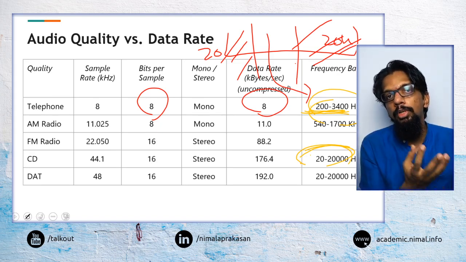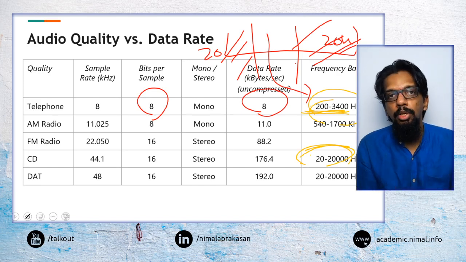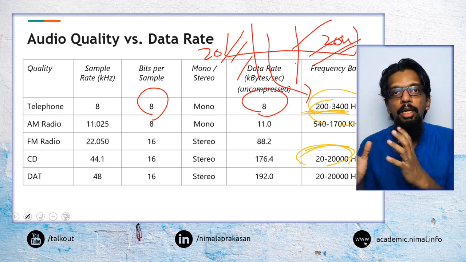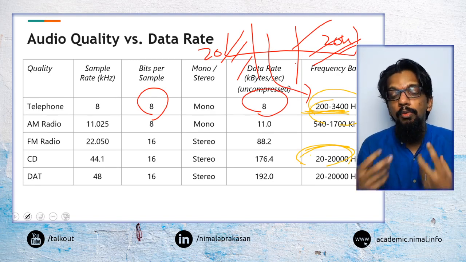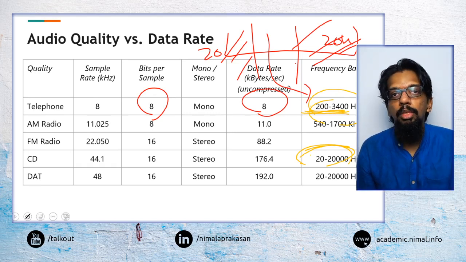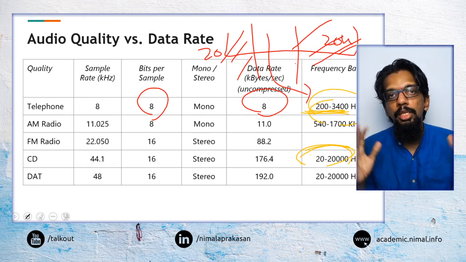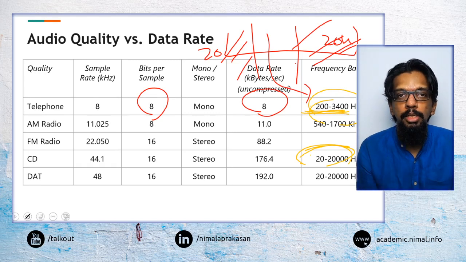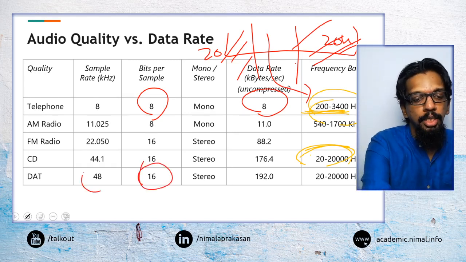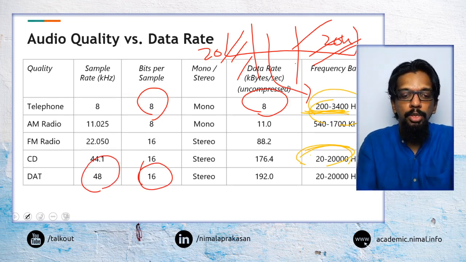So we have to trade off space requirements or bandwidth requirements, and that can be dictated by our needs. Certain applications will be okay with limited frequency ranges and limited bit representations, whereas others will require higher bit representations and higher frequency ranges.